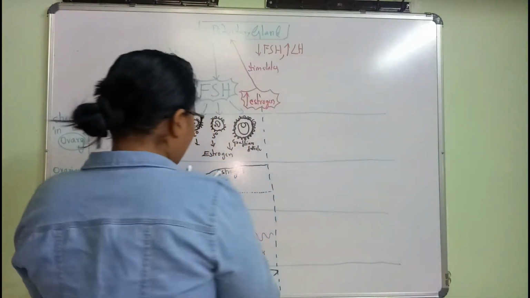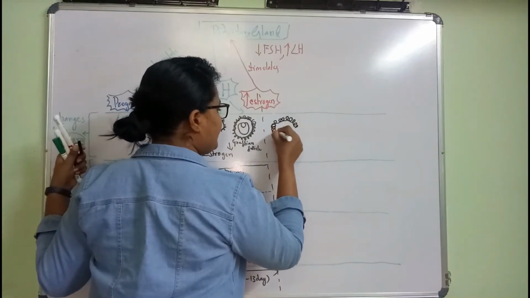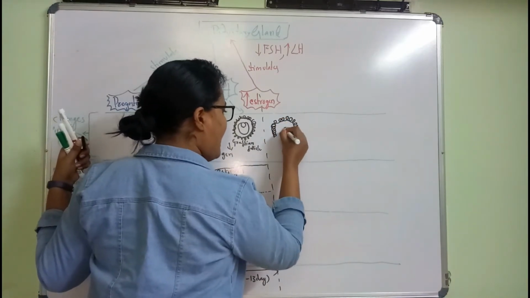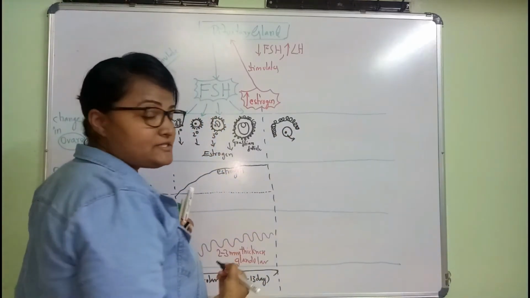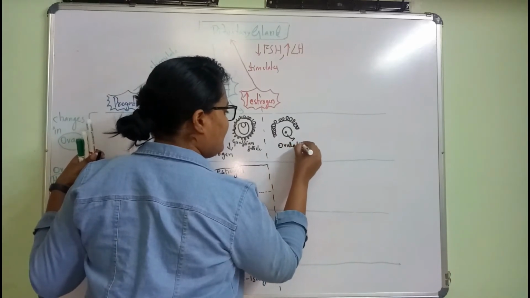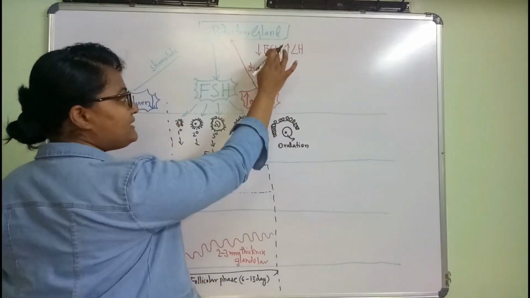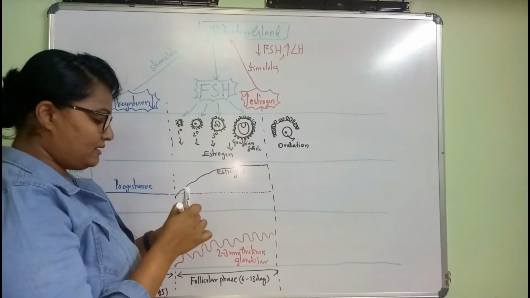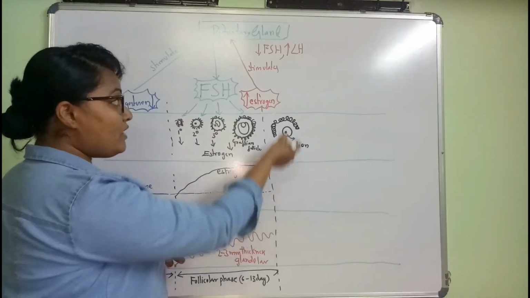This Graafian follicle starts rupturing, okay, and the oocyte will be released. Okay, and this we call ovulation. Understood? Soon after these changes happen, here what happens?